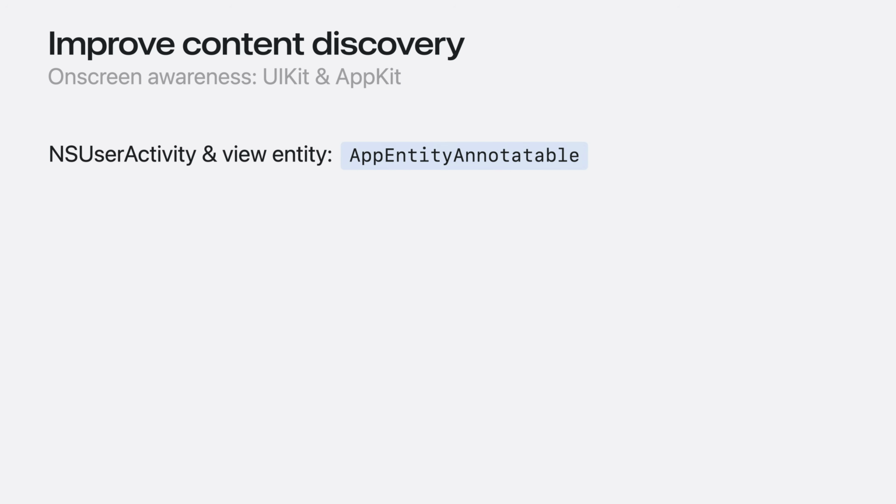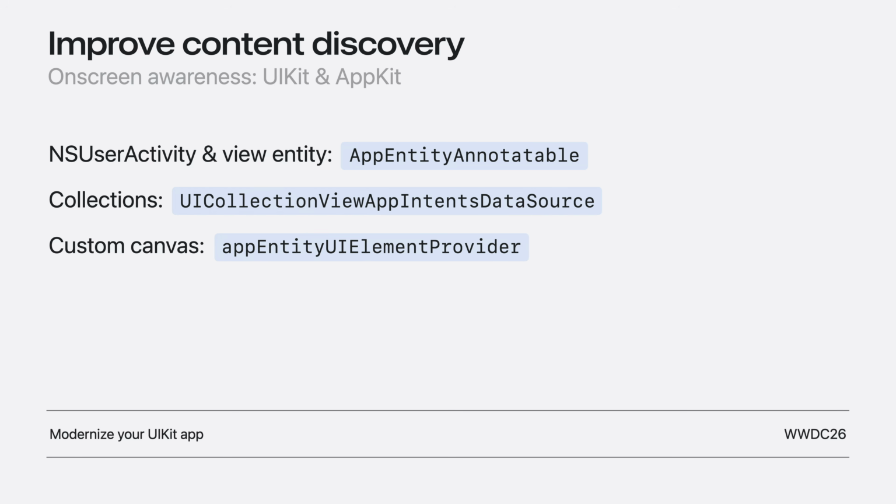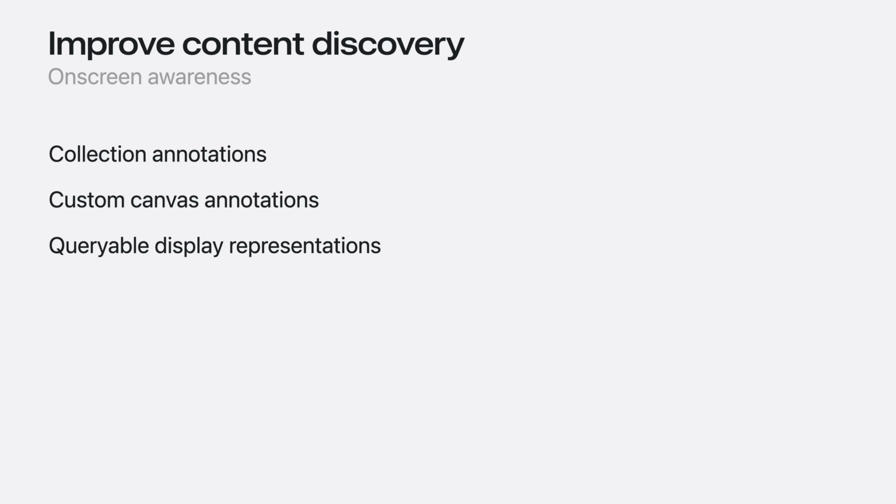UIKit and AppKit also support all the on-screen awareness APIs. Check out the documentation for AppEntityAnnotatable, UICollectionView AppIntents data source, and AppEntityUIElementProvider. And to learn more about how these entity annotations help power contextual menu items in UIKit apps, check out "Modernize your UIKit app." After adopting on-screen awareness, some of the app's views show many entities at once.